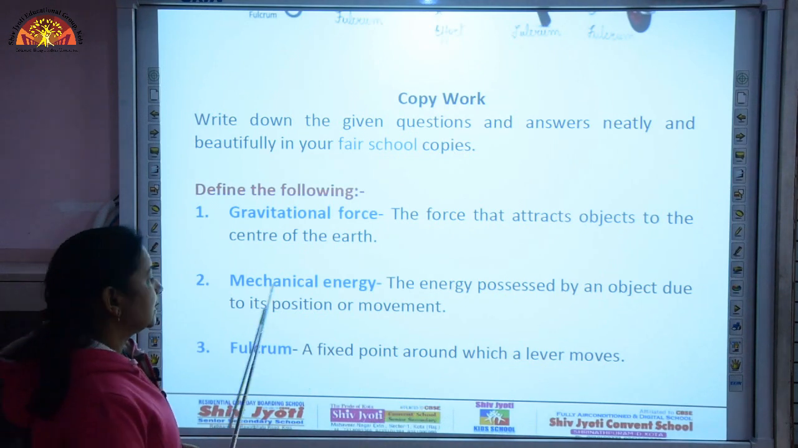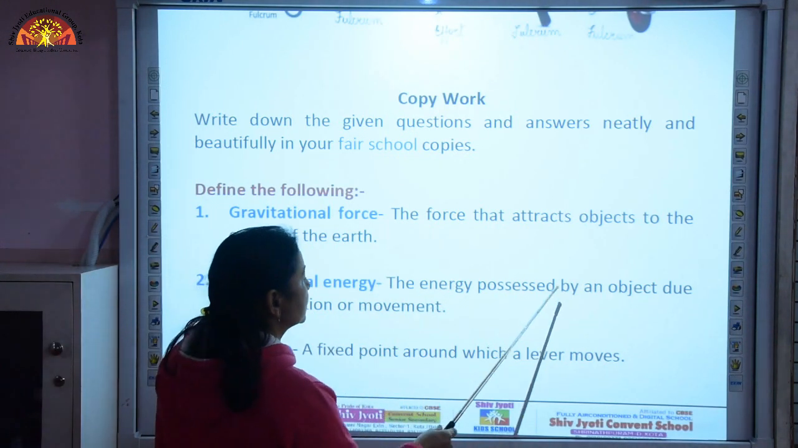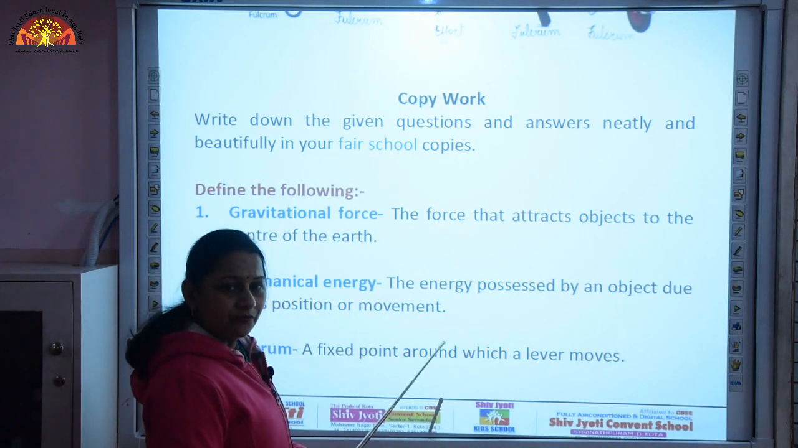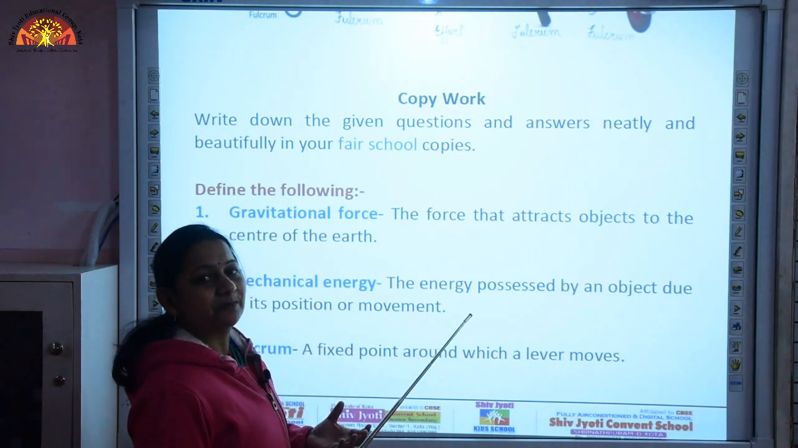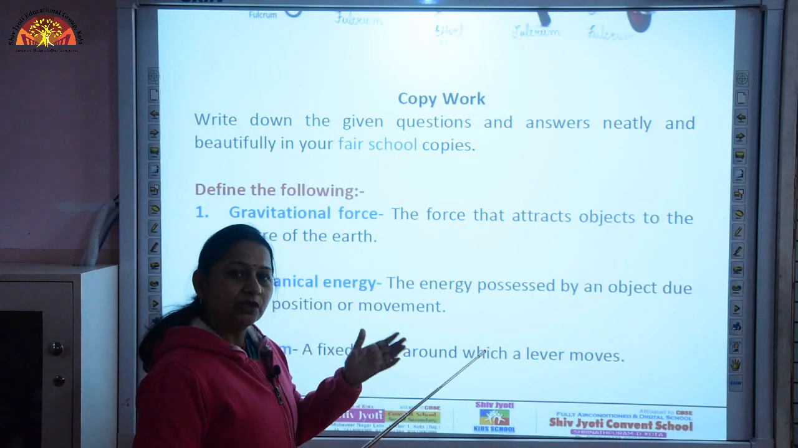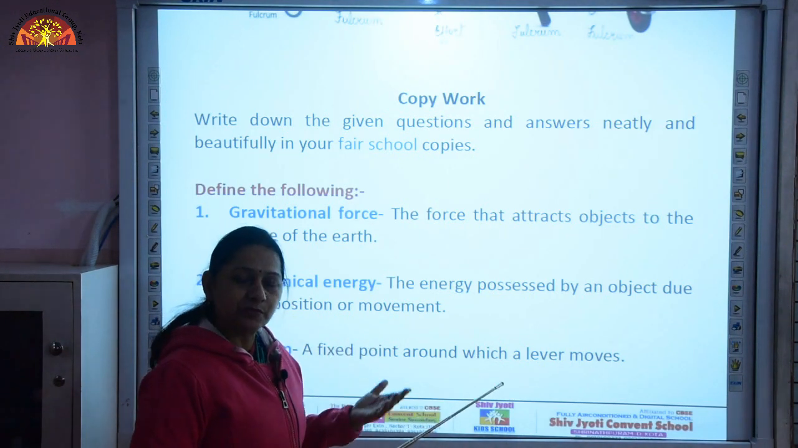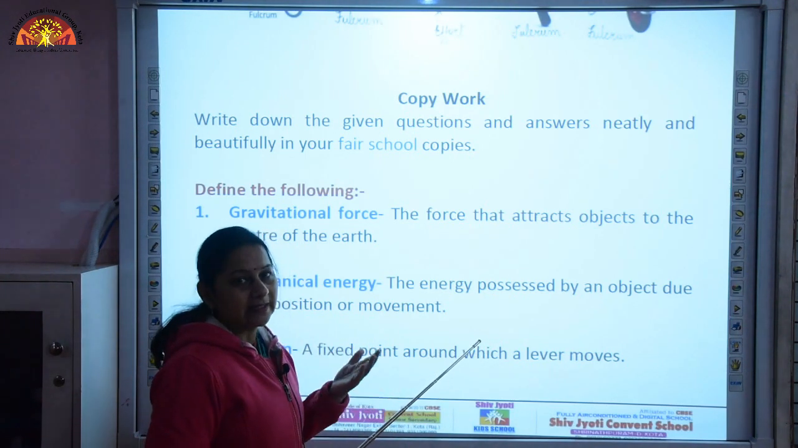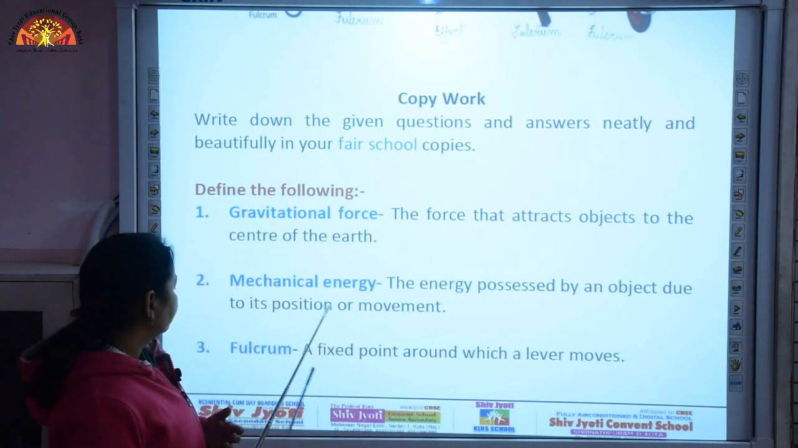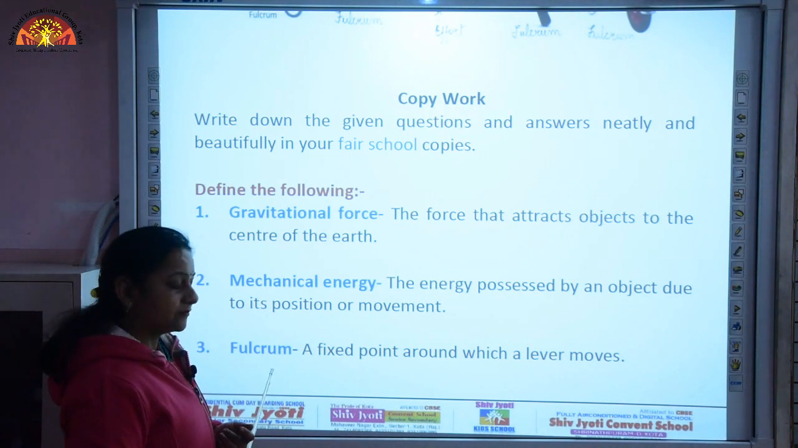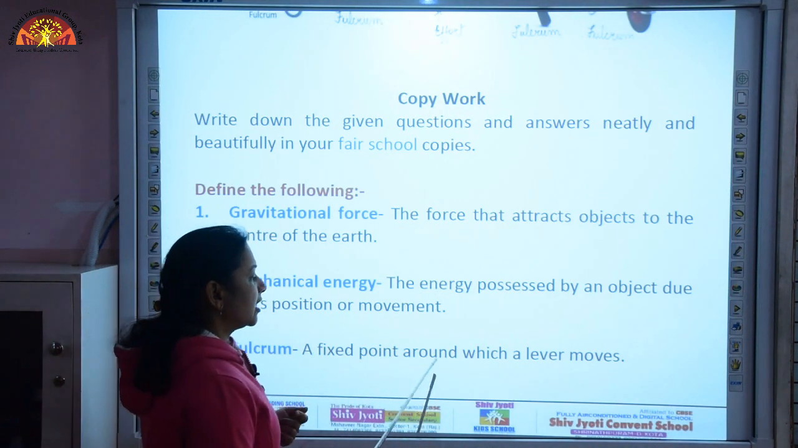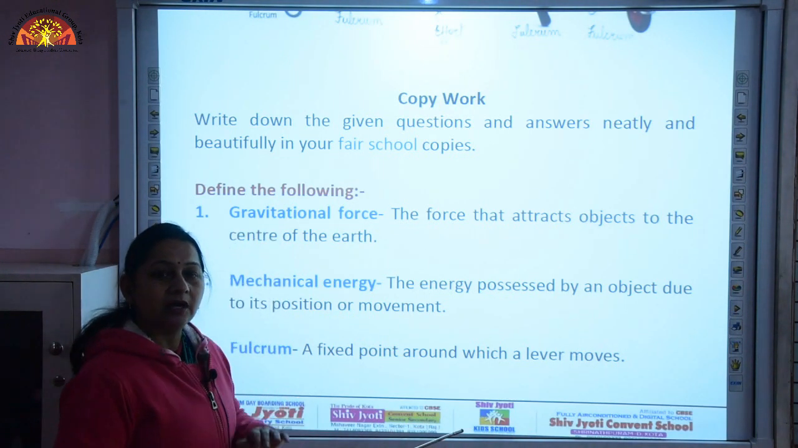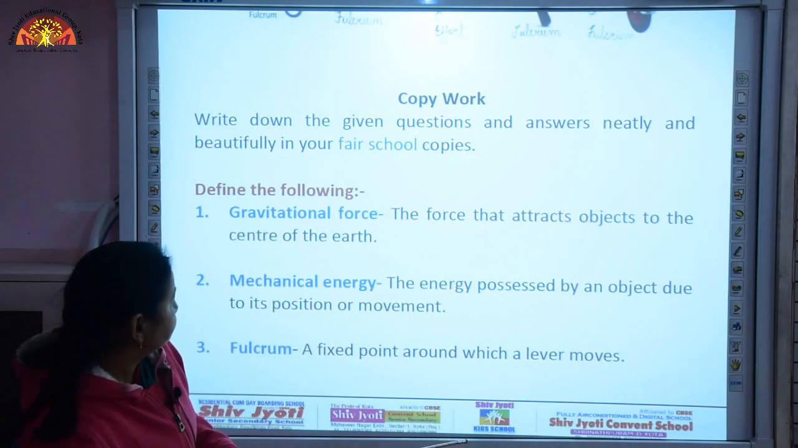Then we have mechanical energy. It is the energy possessed by an object due to its position or movement. If it is due to its position, it is potential energy, and if it is due to movement, then it is kinetic energy. Then what is fulcrum? Fulcrum is a fixed point around which a lever moves. It is the fixed point in the lever around which the lever moves.